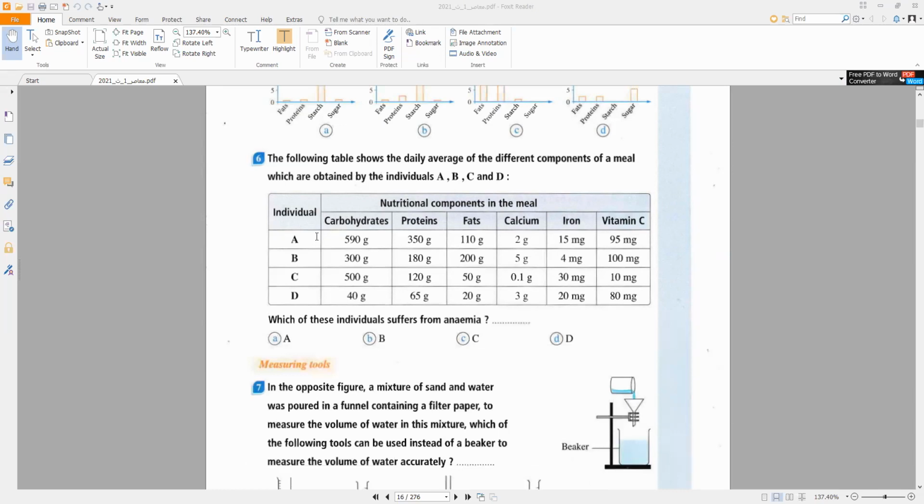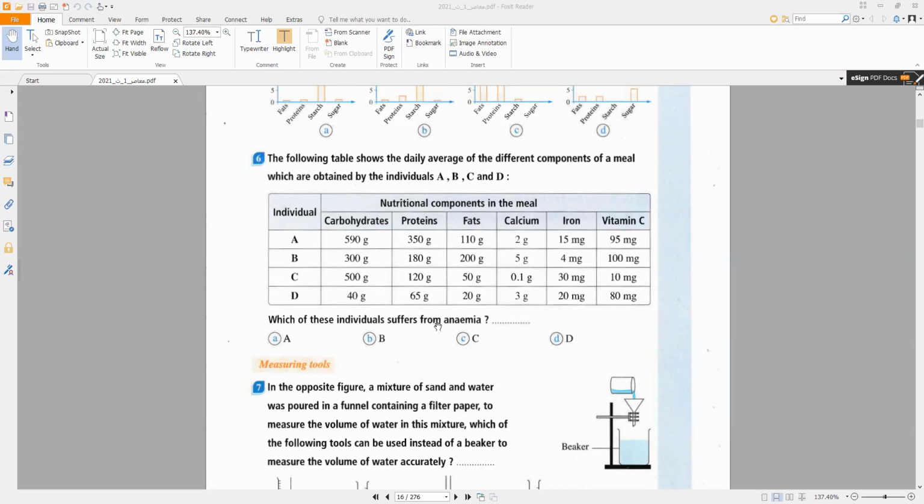Number 6: the following table shows the daily average of different components of the meal obtained by individuals A, B, C, and D. Nutritional components in the meal: meal A, carbohydrate 519, protein 350, fat 110, calcium 2, iron 15, vitamin C 95, and so on for B, C, D.